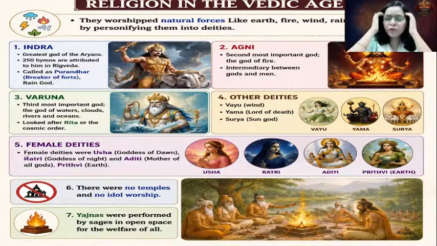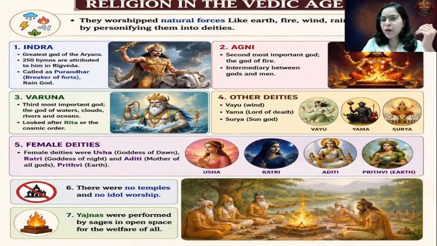Then, apart from this, even the Soma plant was there. I had mentioned that Soma was a plant from which they used to extract a juice, Somras, and they used to drink it. So even the Soma plant was worshipped. Apart from this, the other deities were Vayu, the wind god. You know, Hanuman is regarded as Pavanputra, son of Vayu. Then Yama is the god of death, Yamraj, and Surya Devta, the sun god. So these were the other important deities.